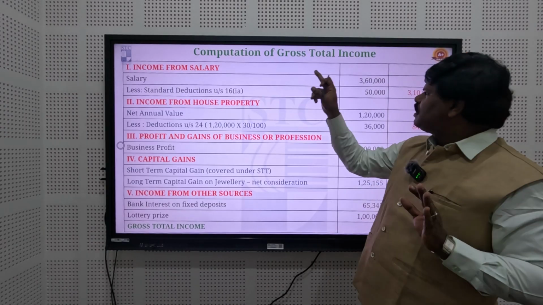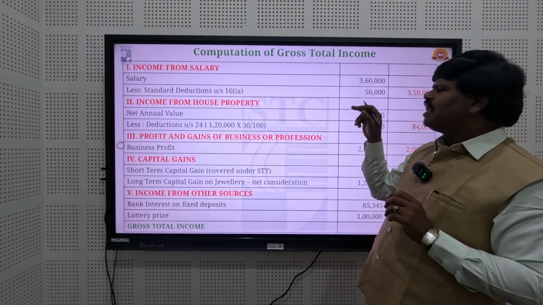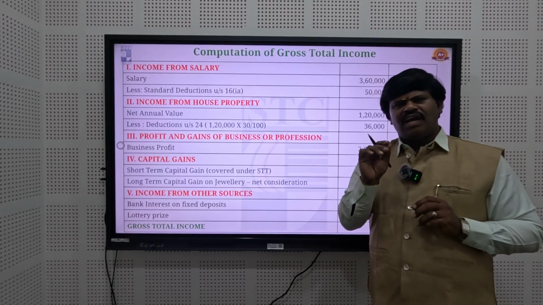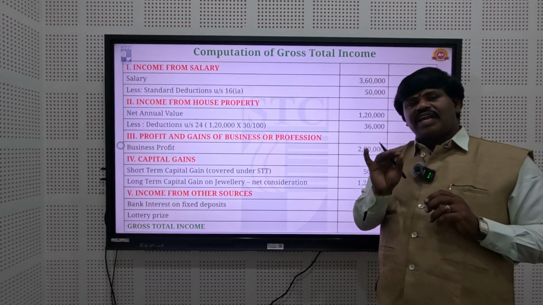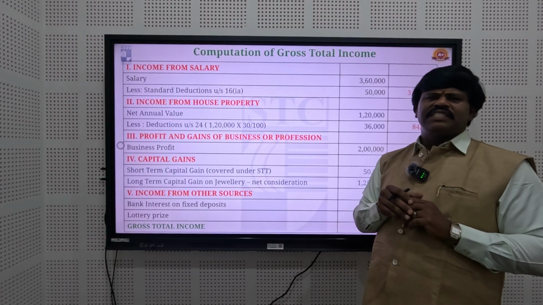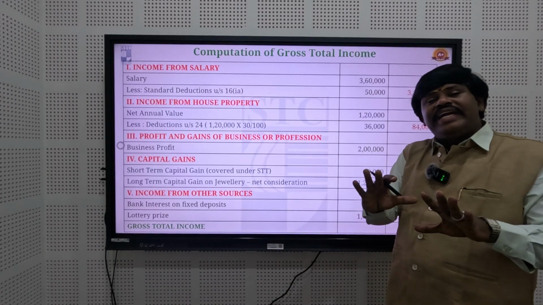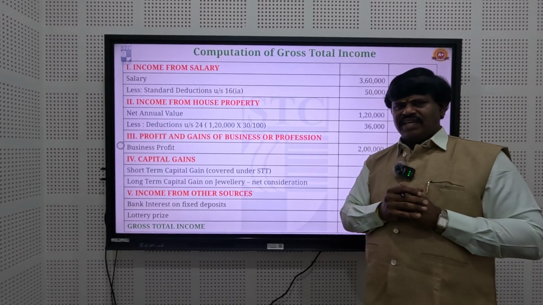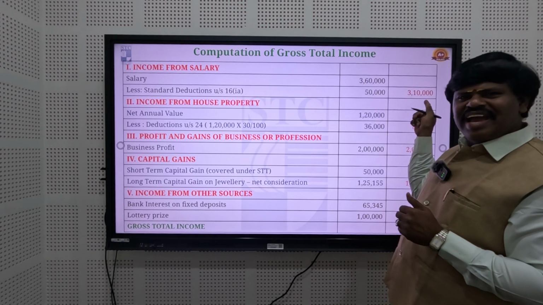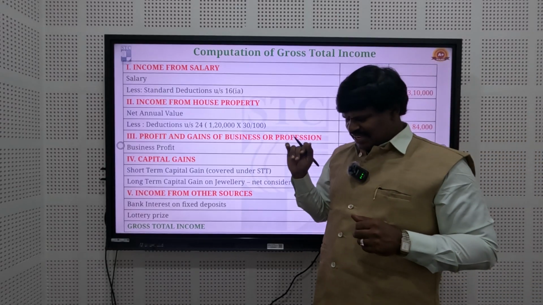So 30,000 into 12 is 3,60,000 rupees. Out of this 3,60,000, the Income Tax Act gives the standard deduction under section 16(1)(a). The standard deduction is 50,000, which we can deduct from our gross salary. So finally we have 3,10,000 rupees, called the income from salary.